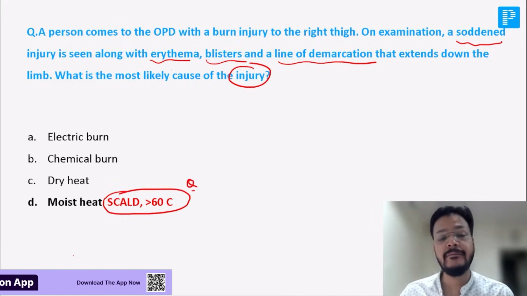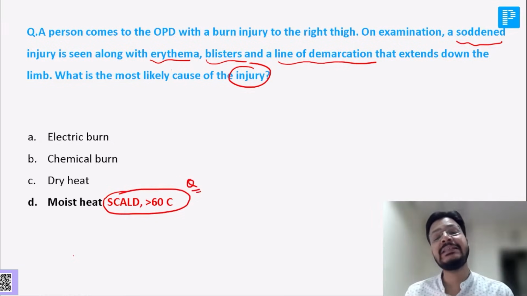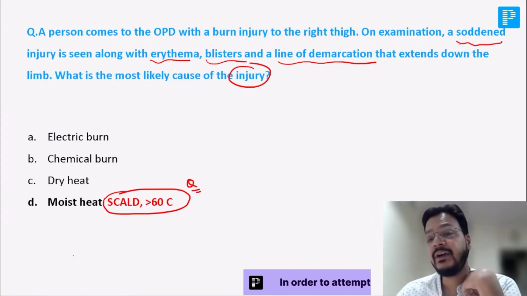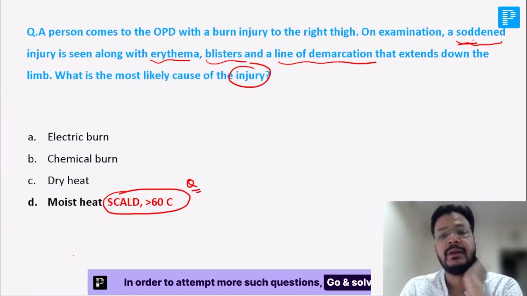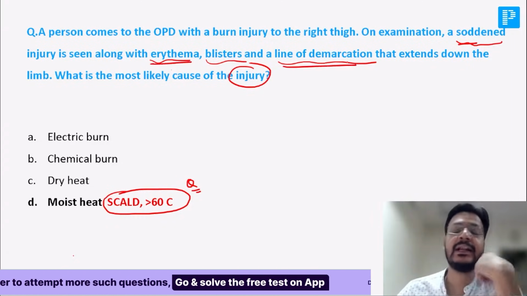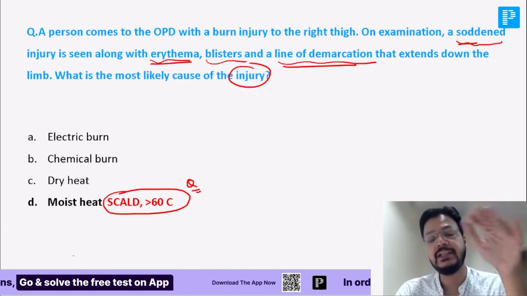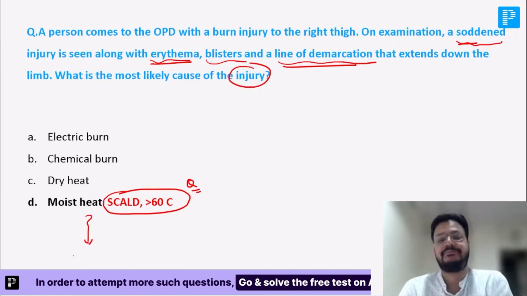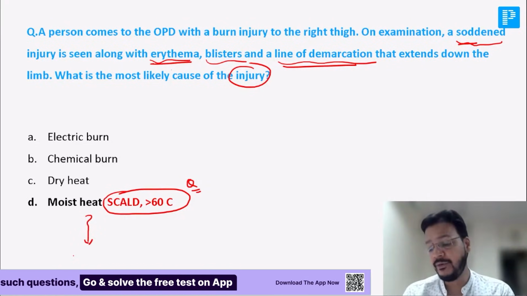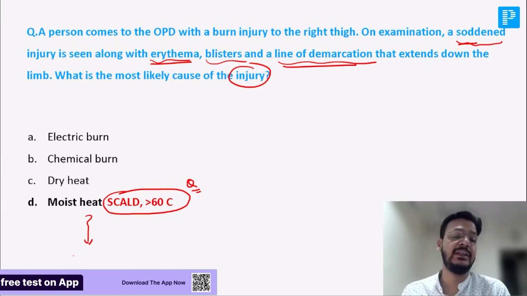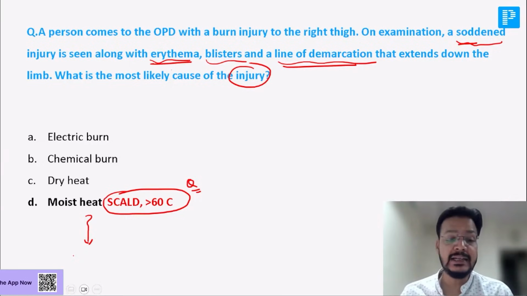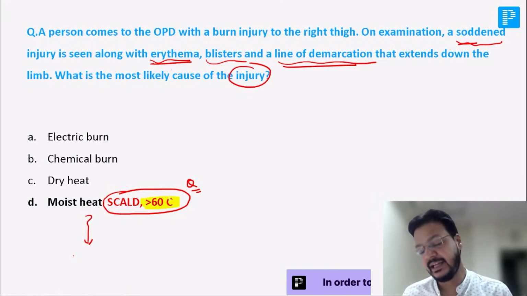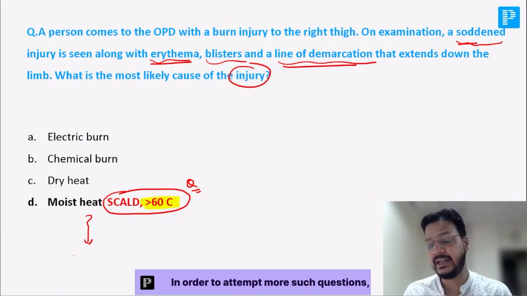When moist heat is more than 60 degrees, there is formation of scald. Now, how did you identify moist heat? First, one word: sodden skin. Then erythema, blister, and line of demarcation present, going down, because moist heat goes down with contact. So sodden skin is a catchy word and going down is a very important word. That's moist heat. What is a scald? Scald is a moist heat injury, more than 60 degrees centigrade, like liquid or steam.